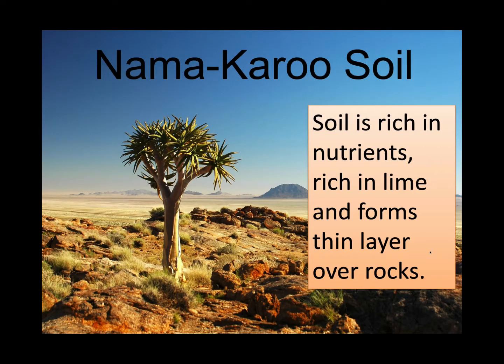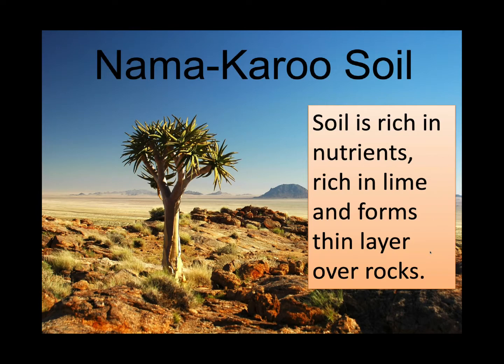If we take a look at the soil present in the Nama Karoo, we will be surprised to find that it is rich in nutrients. It's rich in lime and forms a thin layer over rocks. Okay? Now, lime present in soil, children, contains calcium carbonate, okay? As well as magnesium carbonate, right?